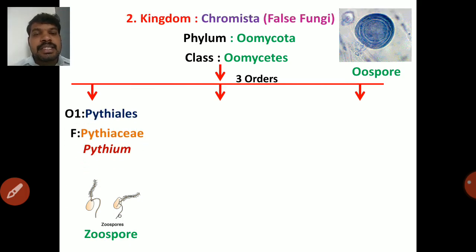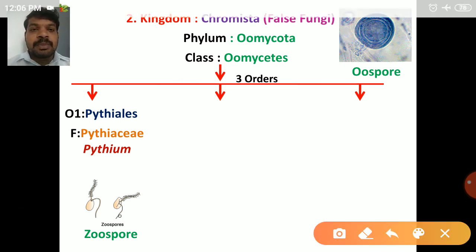So the first order is, here I have given O1. O1 means order 1. The family is Pythiaceae. It contains Pythium. Pythium produces damping off disease in nursery seedlings.